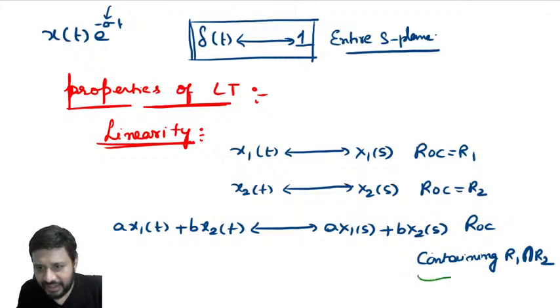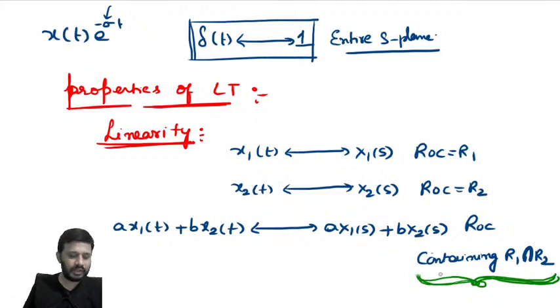See, the statement containing R1 intersection R2 is very, very important. What is the significance of this? We will see. ROC containing R1 intersection R2.